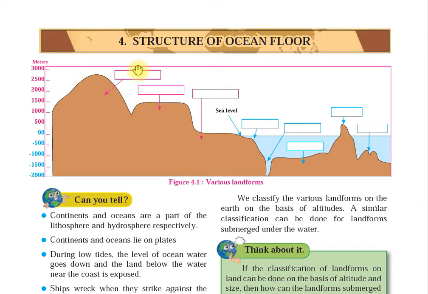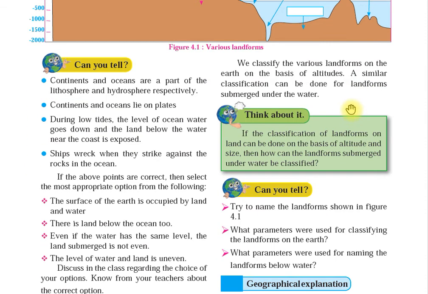This is your mountain. This is your plateau. This is your coast. Then here you have sea level. You have the continental shelf. This is the continental slope. This is called your submarine plateau. This part is called your island, and this is your marine deep. So we have answered the first question: try to name the landform shown in figure 4.1.